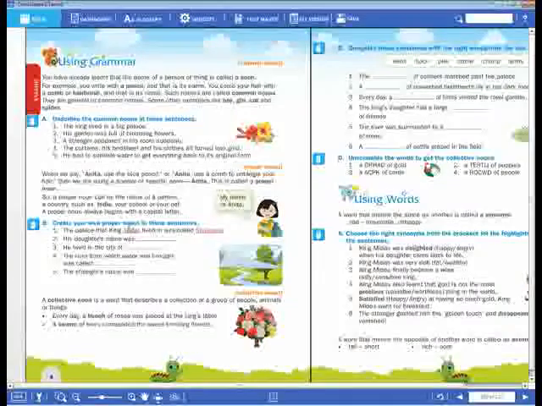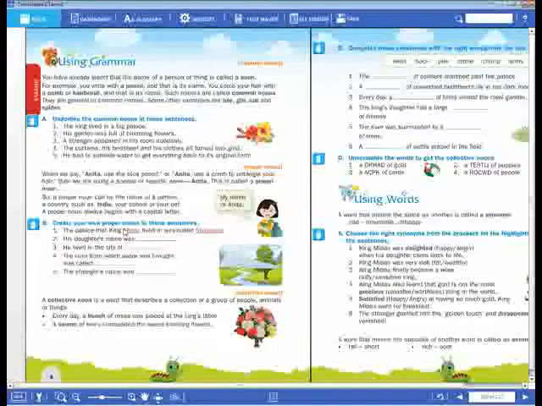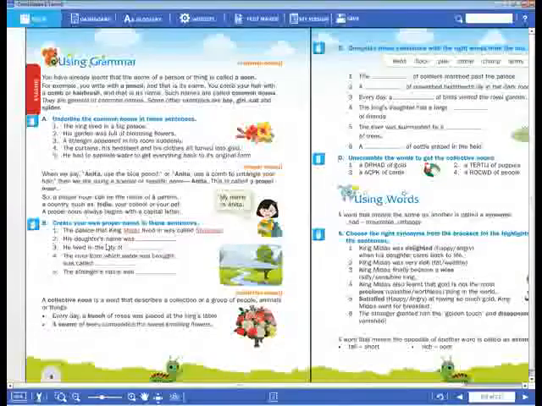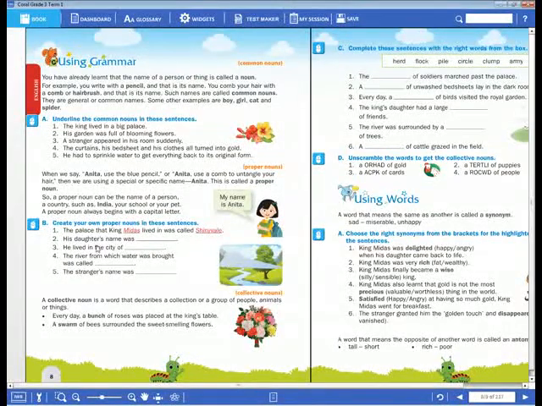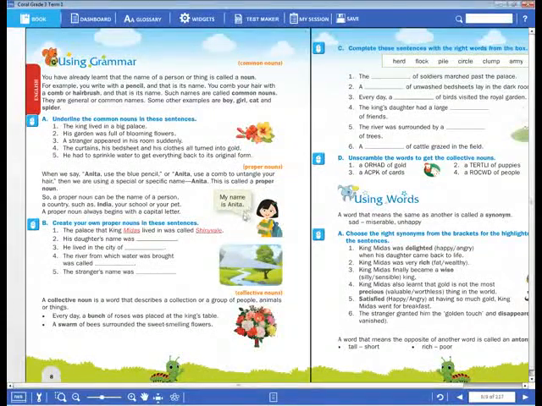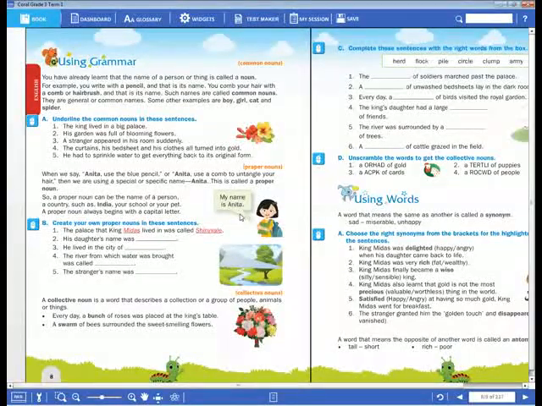Now next, come to the proper noun. I already explained this in the previous class. Proper noun means when we take any noun and allot a special, specific name to it, we call it a proper noun. Now here, girl is generally a common name. But we have given that girl the name Anita. So Anita is a specific name allotted to that girl.